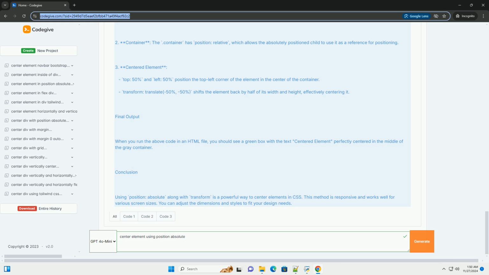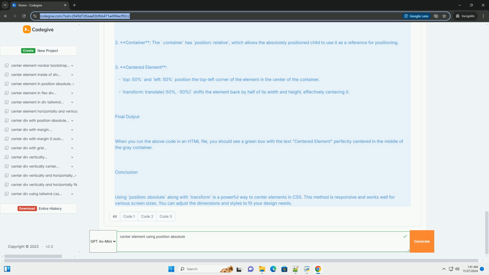We will use the following properties. Set the .container to have position relative. Set the .centered-element to have position absolute, and use top, left, and transform to center it. Here's the CSS. Explanation of the CSS.